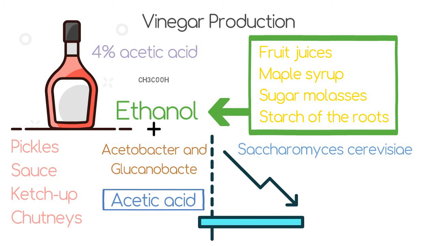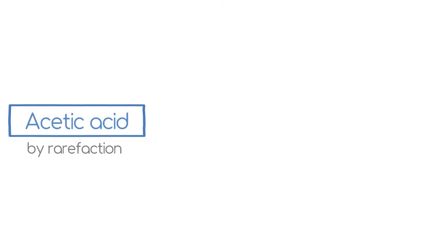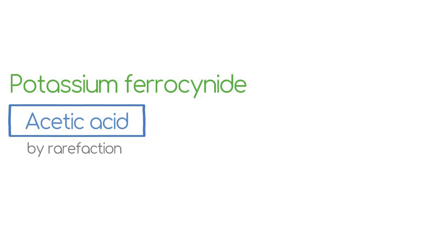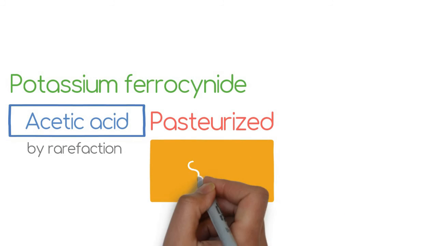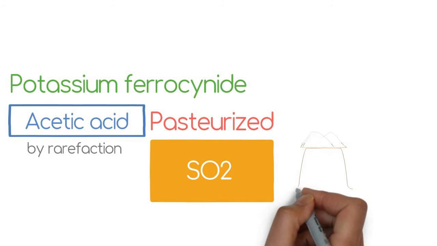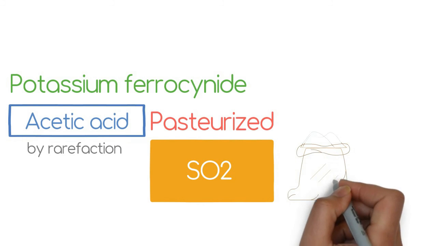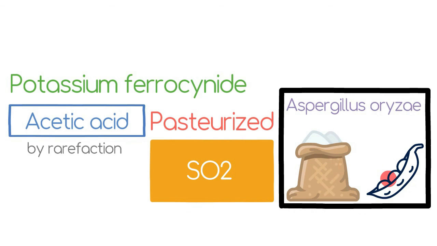Acetic acid is separated from the mixture by rarefaction. Acetic acid is bleached with the help of potassium ferrocyanide. Then it is pasteurized. Finally, a very small quantity of SO2 gas is mixed to produce vinegar. Soy sauce is produced by fermentation of the mixture of flour of wheat or rice and soybean with the help of the fungus Aspergillus oryzae.